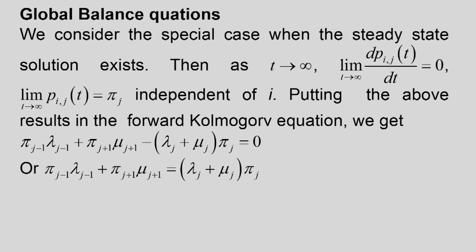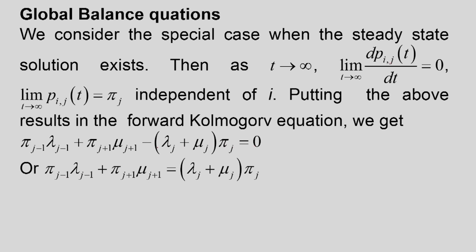So pi j minus 1 into lambda j minus 1 plus pi j plus 1 into mu j plus 1 minus (lambda j plus mu j) into pi j is equal to 0.